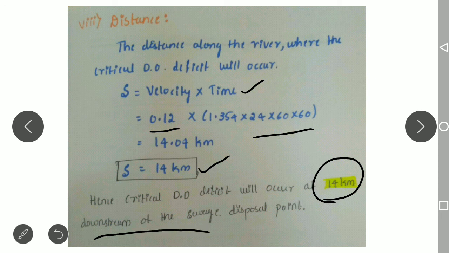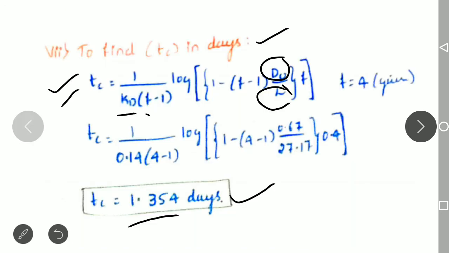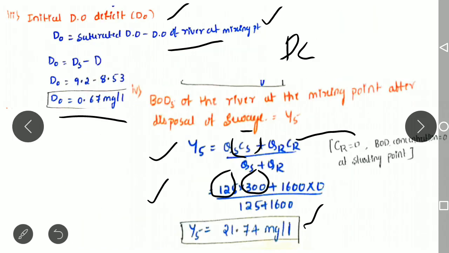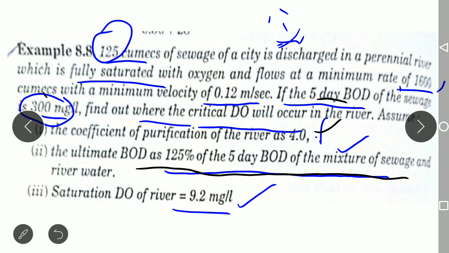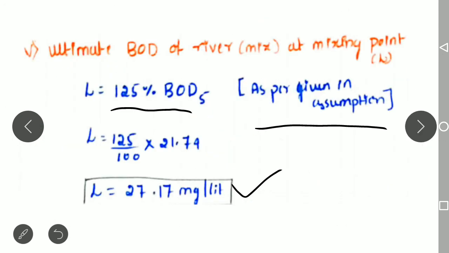This is how you find out the critical DO deficit and where it acts. That is what the problem asked us to find: at what distance the critical DO will occur. That is what we have achieved at the end of this calculation.